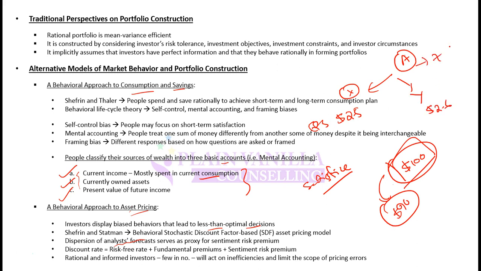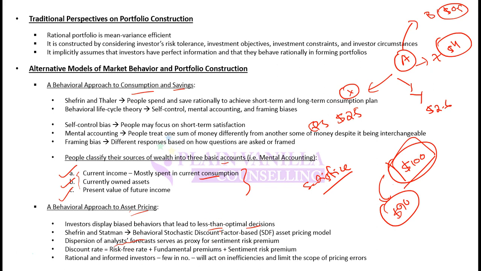There can be an analyst Z who has a forecast of, let's say, $4, and there can be an analyst B who has a forecast of only $0.5. So there can be dispersion in the analyst estimates as well, based on their personal perceptions and based on how they perceive the market or how they analyze the investors' behavior.